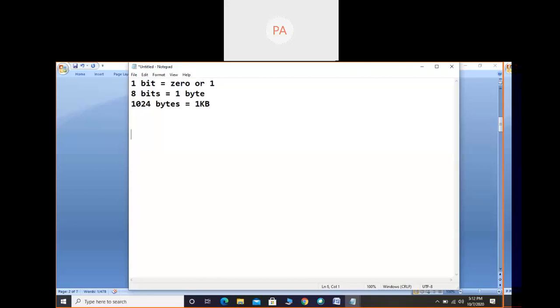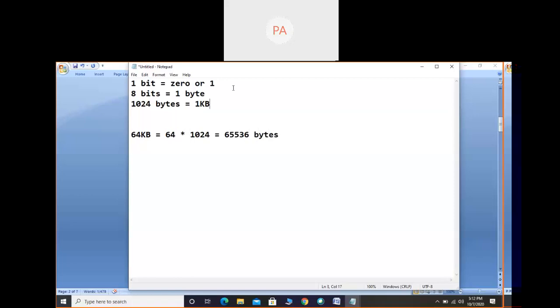Still we have more, but let us consider this much. If I say 64 KB, 64 kilobytes of RAM, we can consider 64 into 1024 bytes, because 64 kilobytes means 64 into 1024 bytes. The approximate value I can say is 65536. That means 65536 bytes if I talk in terms of bytes.